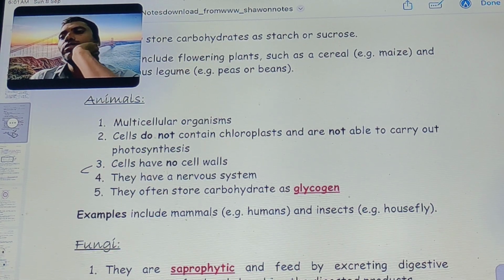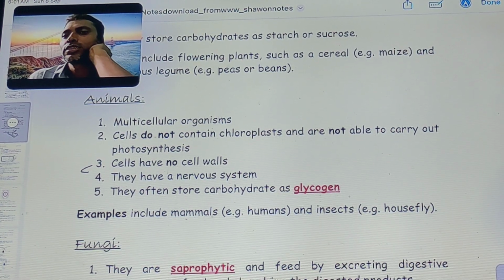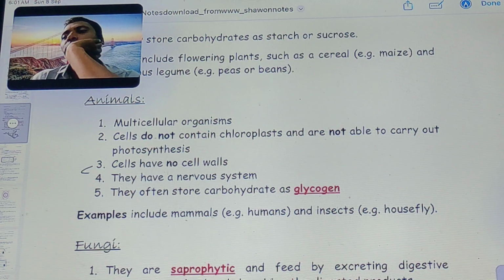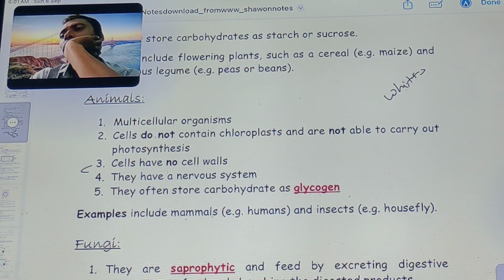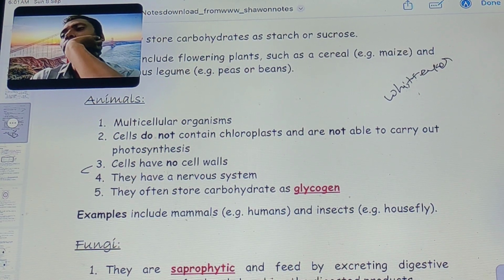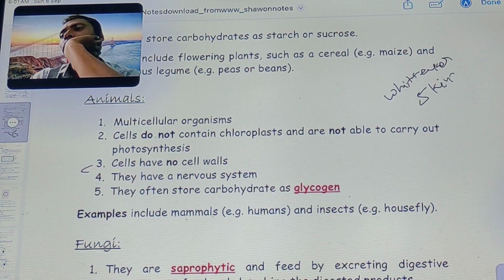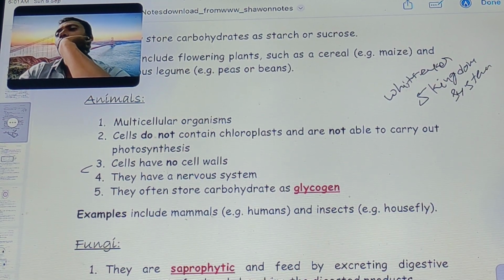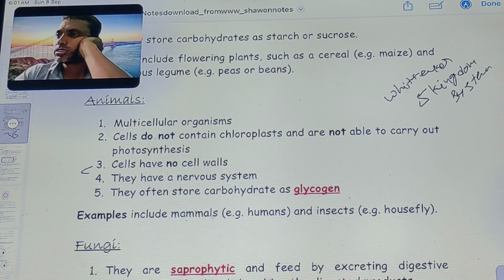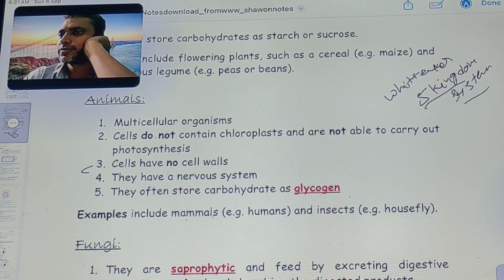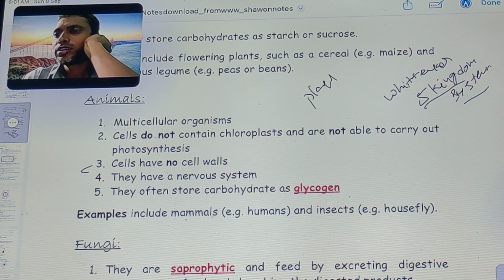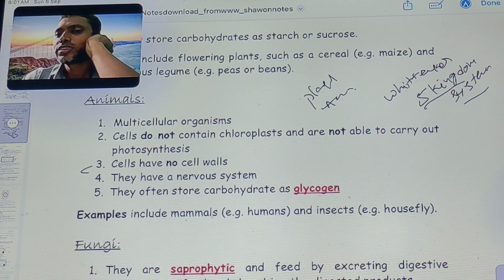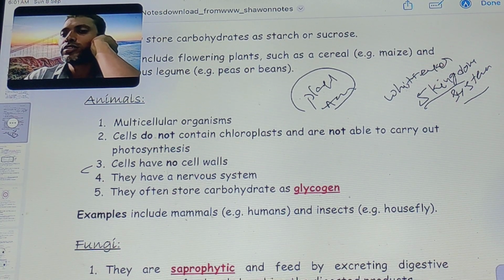Yesterday we discussed the living organisms, including, according to the Whittaker classification, the five kingdoms. R.H. Whittaker's five kingdom classification system has five types. Yesterday we covered plants and animals. Today is fungi.